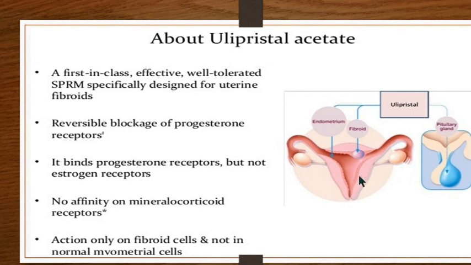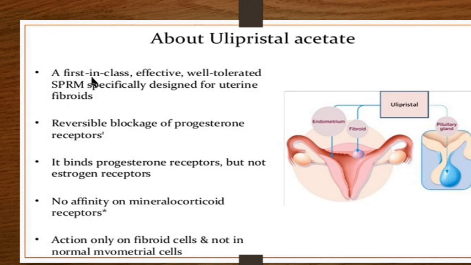Now ulipristal acts at 3 levels. It acts at the pituitary gland level, it acts on the progesterone receptors of the fibroid, and on the endometrium also it would act, being a progesterone. So it would have its effect on the endometrium. So taking it one by one.